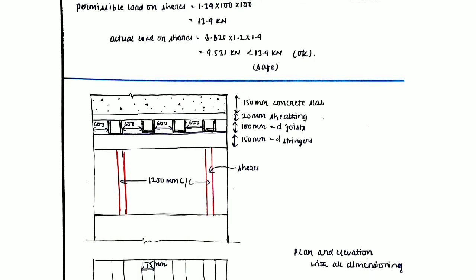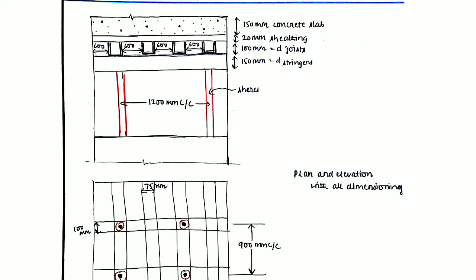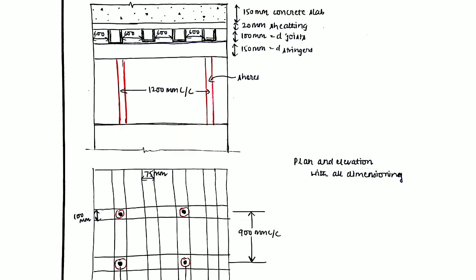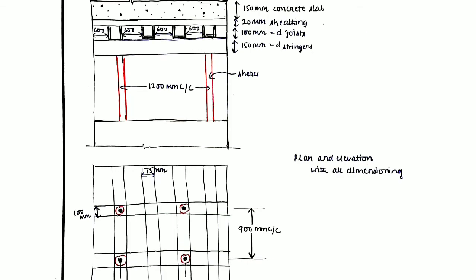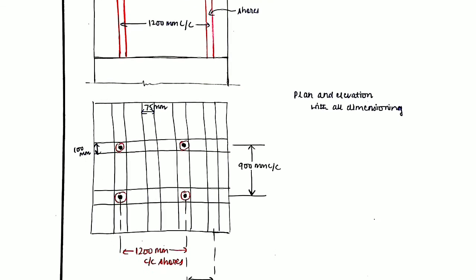Now this is the final diagram that is made after writing all the considered values. The slab values are given, the sheathing values are given, and the spacings of shores, joists, and stringers are also mentioned in this. You can check out this diagram as per all the steps that we have just done in the above diagram.